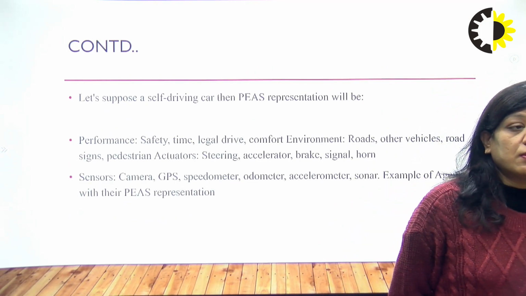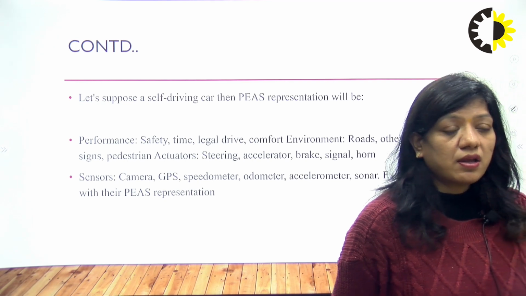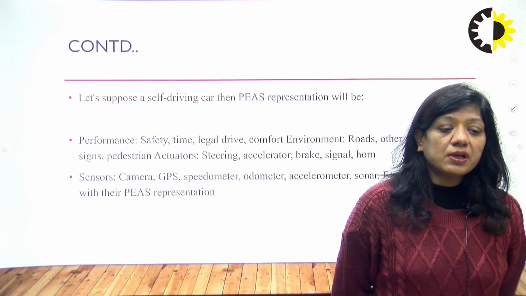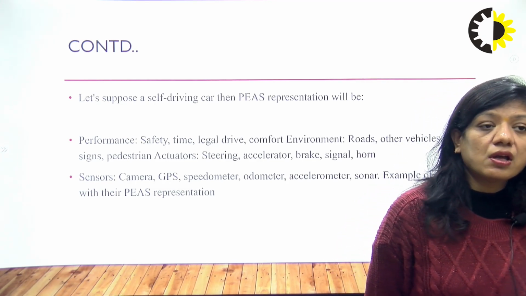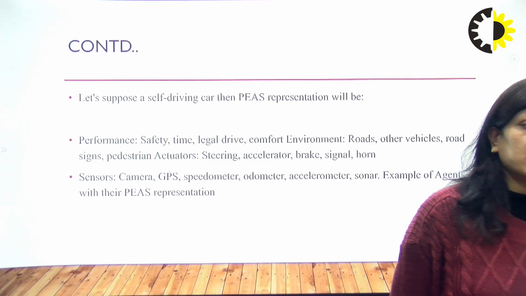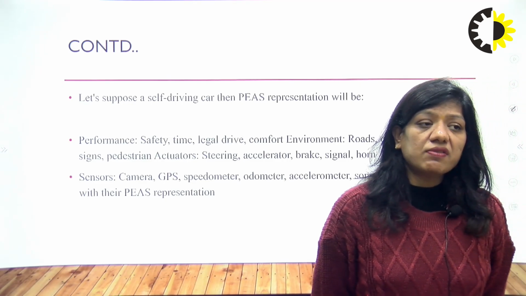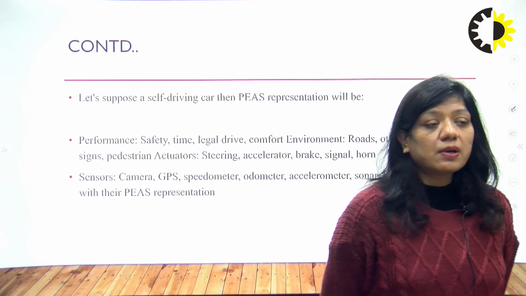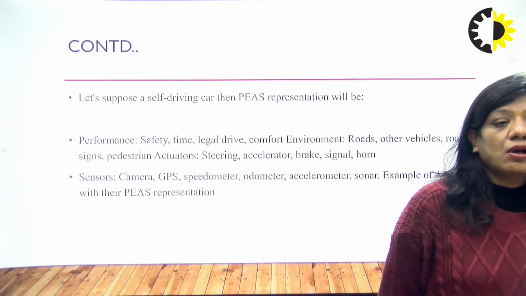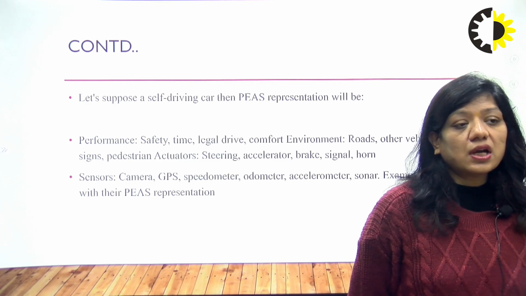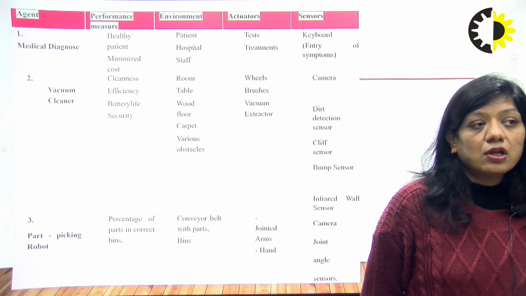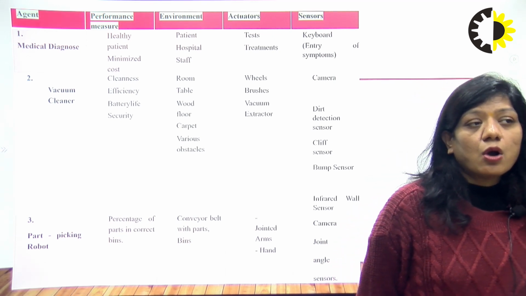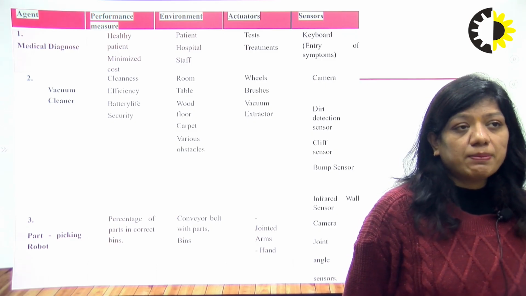If we talk about a self-driving car, what will be the performance measure? It's safety, time, legal driving, comfort. The environment includes road, other vehicles, road signs. And in terms of sensors, the camera, GPS, speedometer, accelerometer, sonar come under the category of sensors. Now I have taken some examples in which I would like to tell you how we can identify the performance measure, environment, actuators, and sensors.